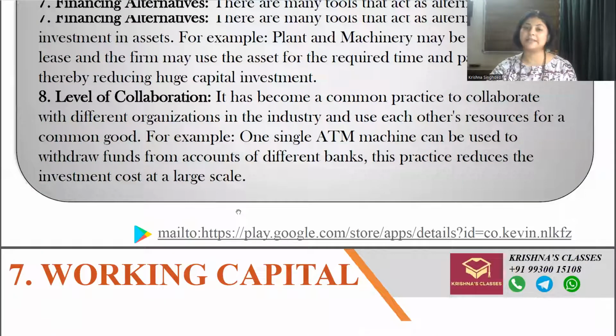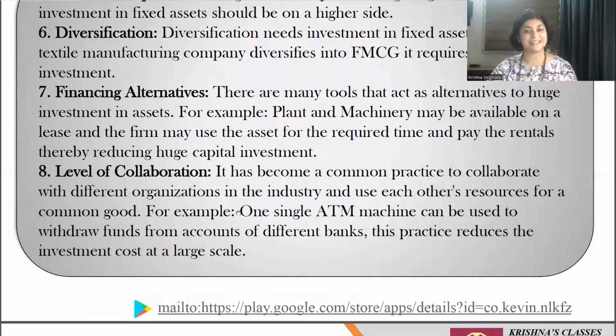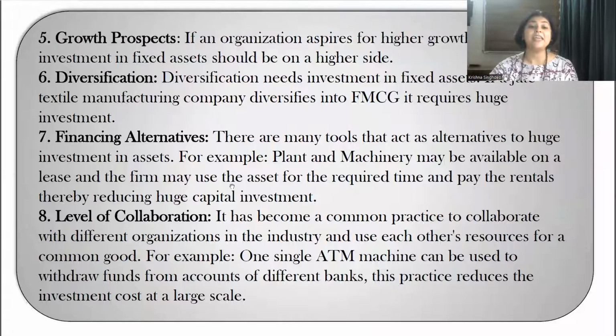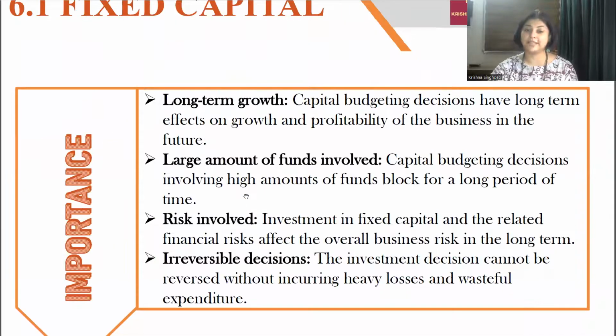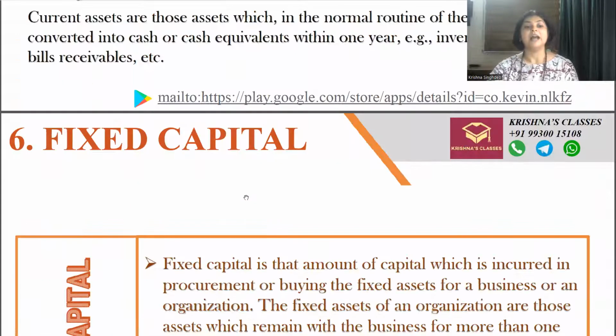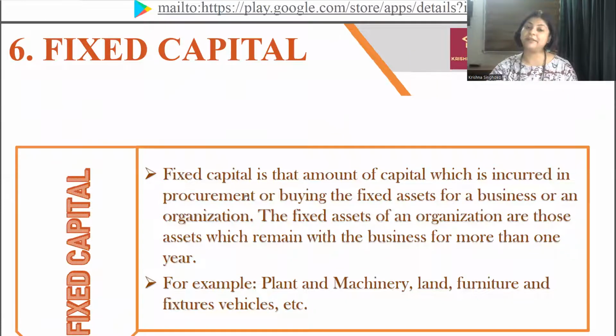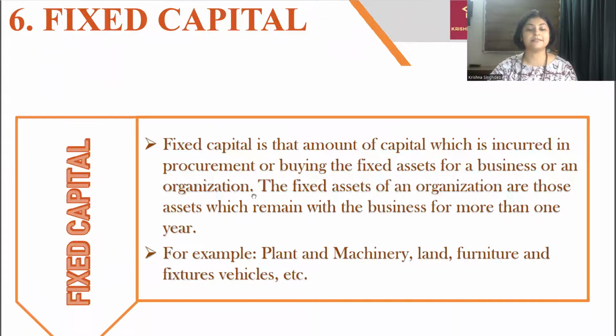Now, next is working capital. This we are going to do in the next class. So let us recap what we did today. In today's class we first of all started with what is fixed capital and what is working capital. Under fixed capital, which is also called capital budgeting decision, we see in what kind of assets we are making the investment.